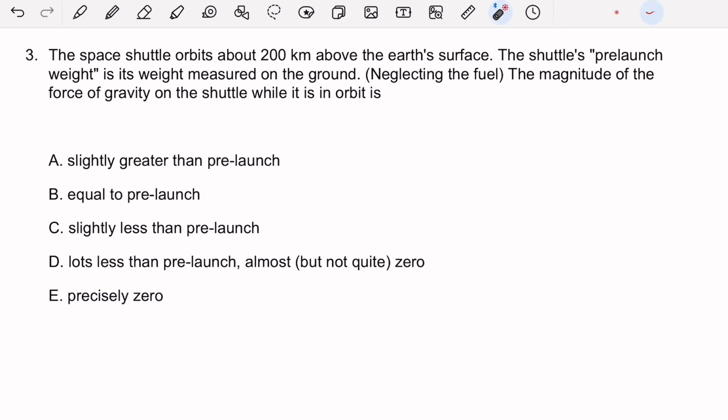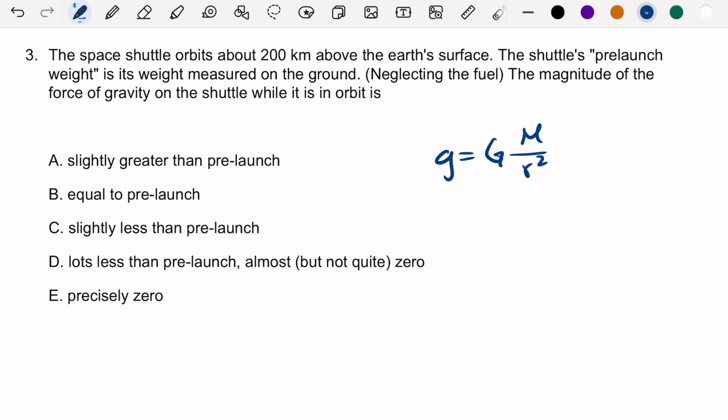This one is very similar to number 1 because we have 200 kilometers. It is 200,000 meters. So the weight is going to be less because it is farther away from the center of the Earth. But it's not that far. So let's do the math real quick. From our notes, we know that g is this, where R is the distance to the center of the Earth.